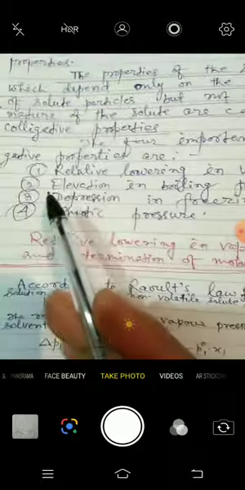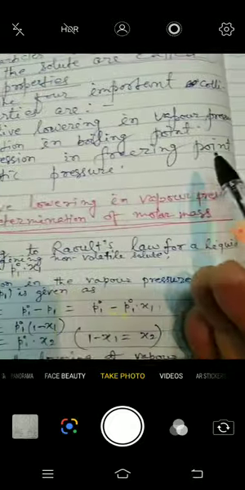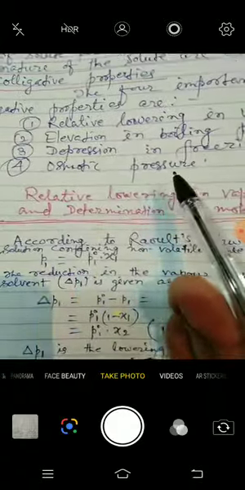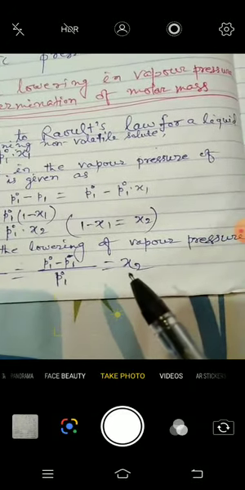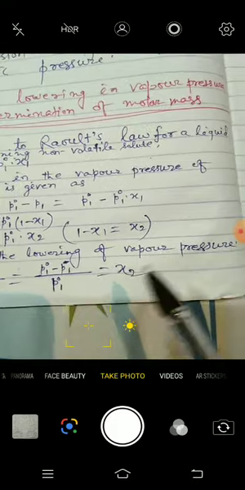Here there are four colligative properties. First, relative lowering in vapor pressure. Second, elevation in boiling point. Third, depression in freezing point. And fourth, osmotic pressure. Now, I have discussed this thing with you. The relative lowering of vapor pressure is related to the mole fraction of the solute. There is no need to discuss it here.